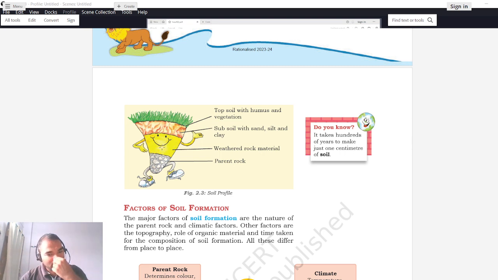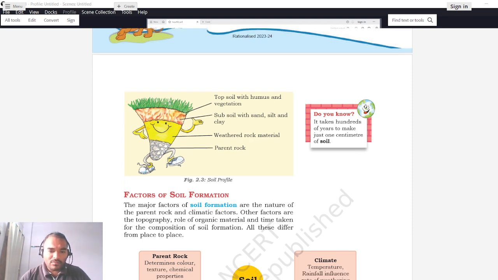So what happens, the rock will weather out, break down into small particles, and get converted into this, and whenever some organic matter is mixed into these substances, it will form the humus and vegetative layer over here. Okay, so the first layer is humus and vegetative, second is soil with sand, silt and clay, third is weathered rock, and fourth is the parent rock.